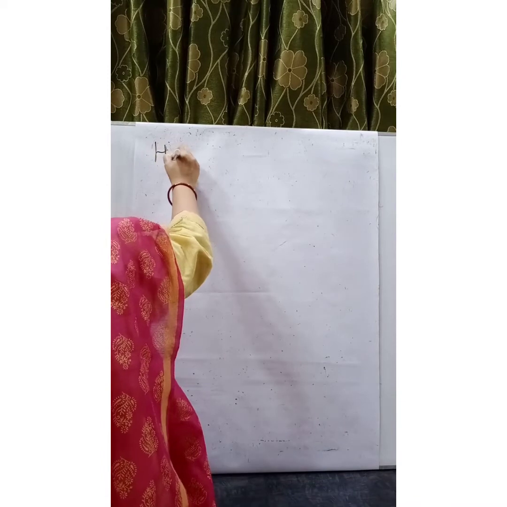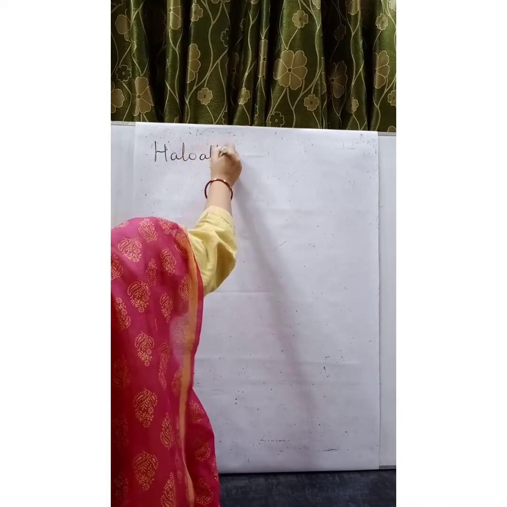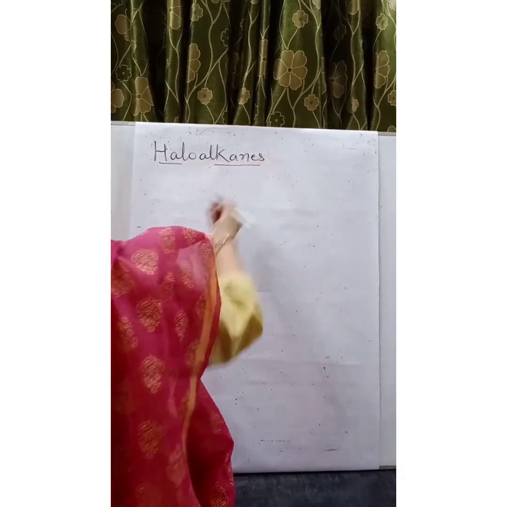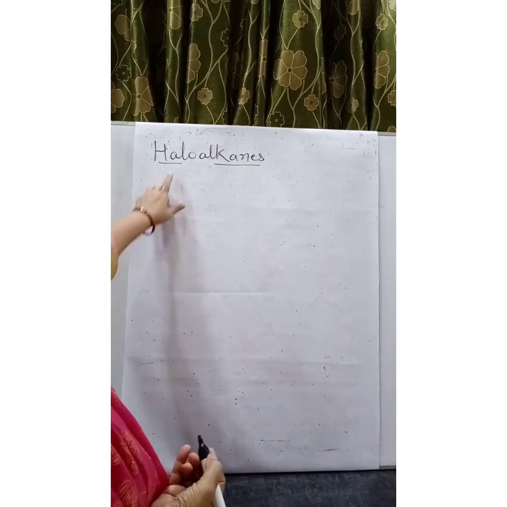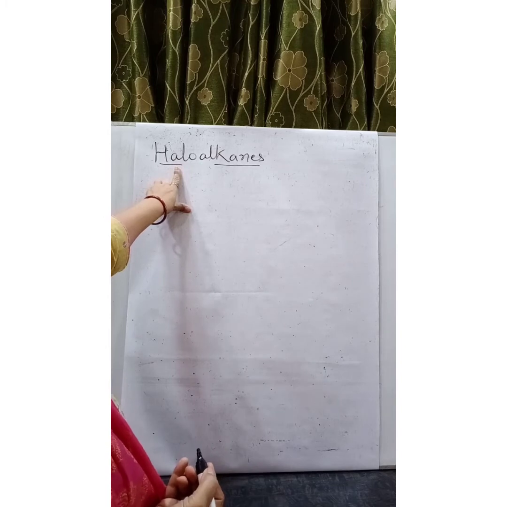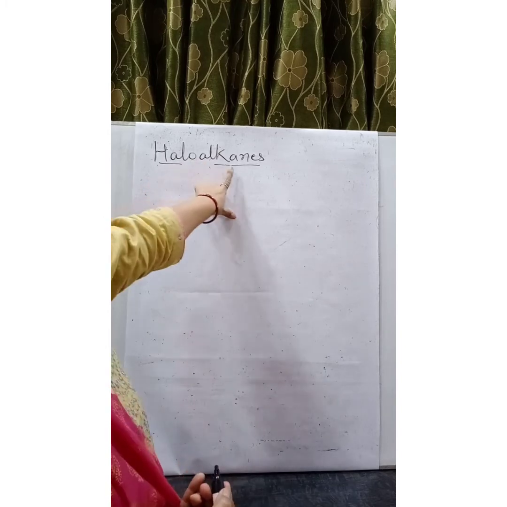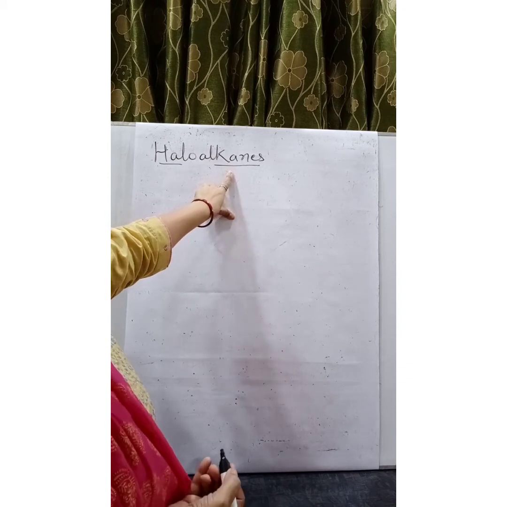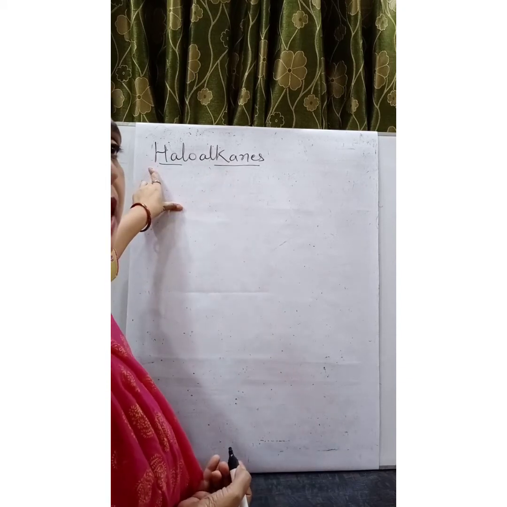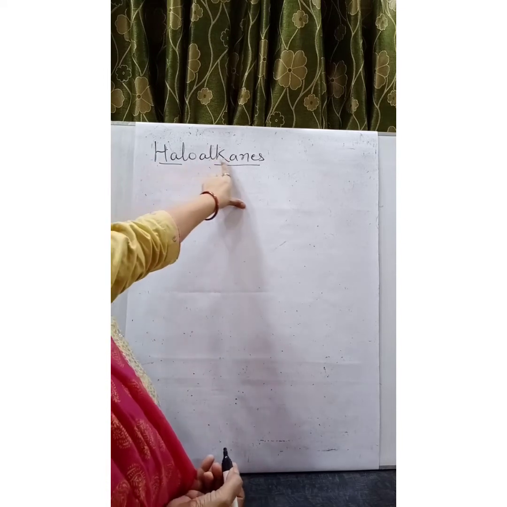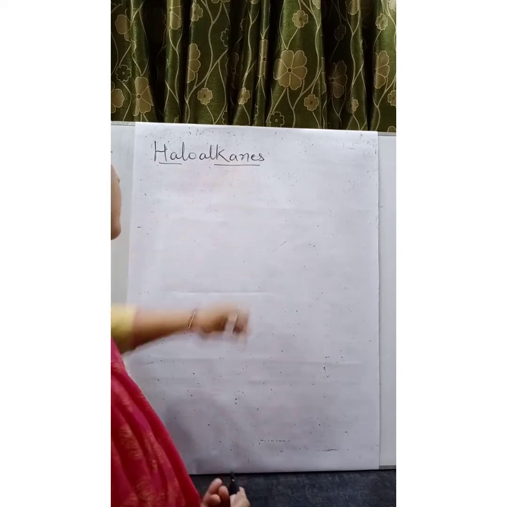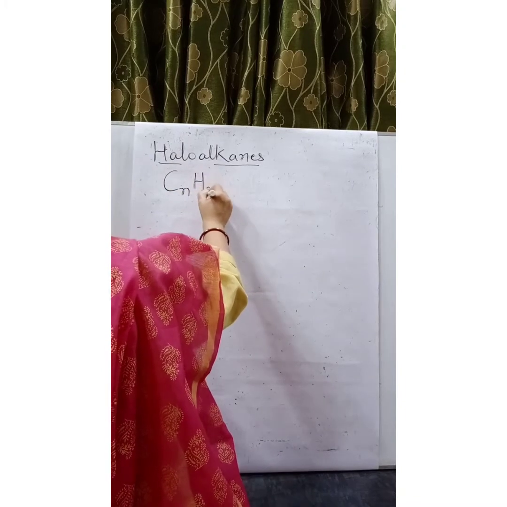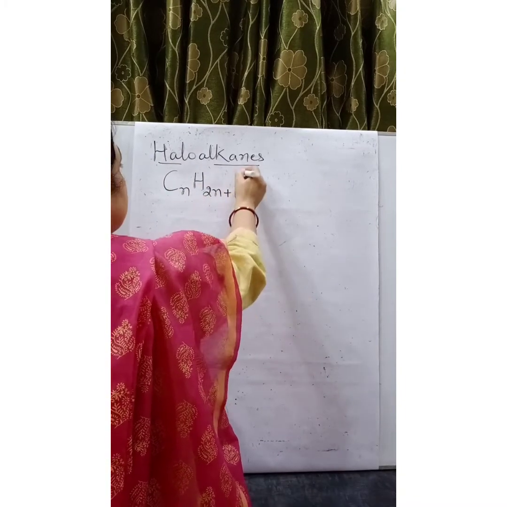Haloalkanes. The word haloalkane is made up of two words. Halo means halogens, which are salt producers, and alkanes. When one hydrogen from an alkane is removed and substituted by a halogen atom, we form a compound called haloalkanes. So the general formula is CnH2n+1X.